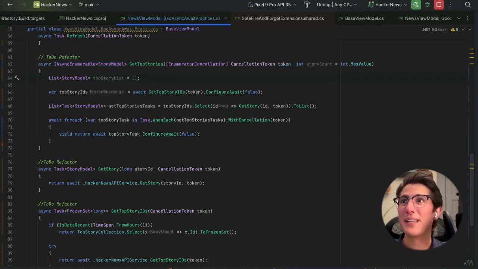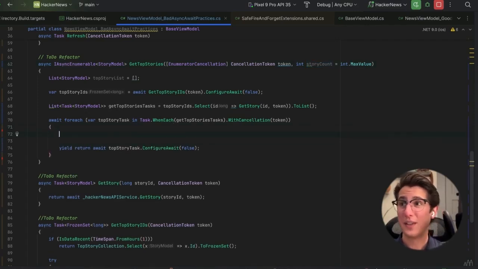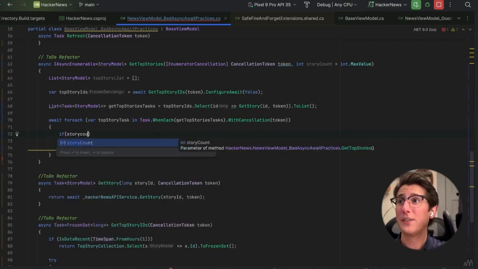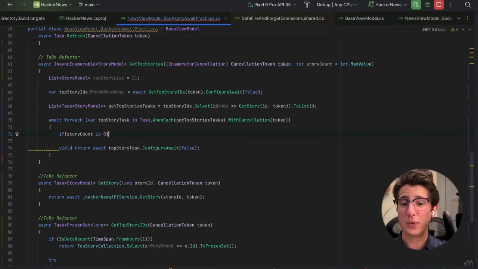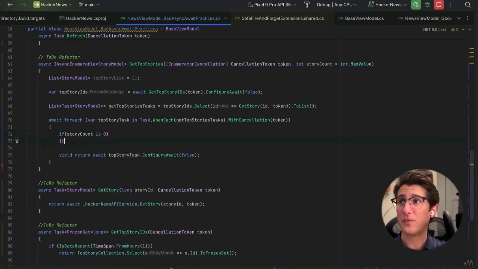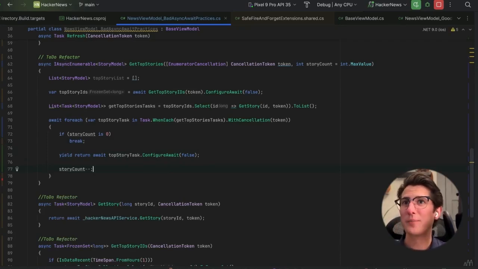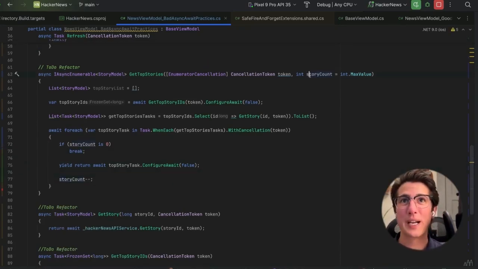To review, this method here, and actually, I see a bug. Let's also make sure if story count, so we'll just say if story count is 0, break. And then here, we'll say story count minus minus. That'll work. So that way, we still use the story count variable. We don't get necessarily 2 billion if we don't want 2 billion examples.